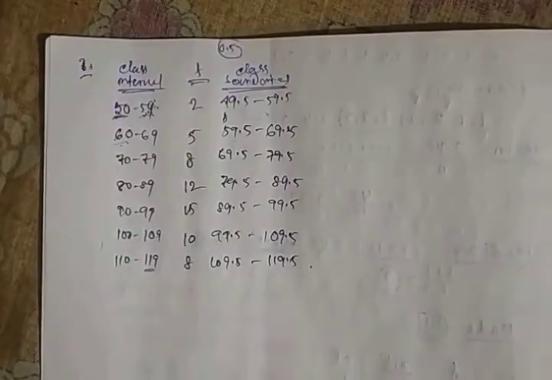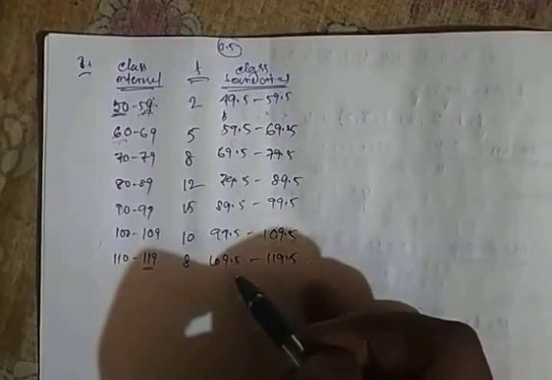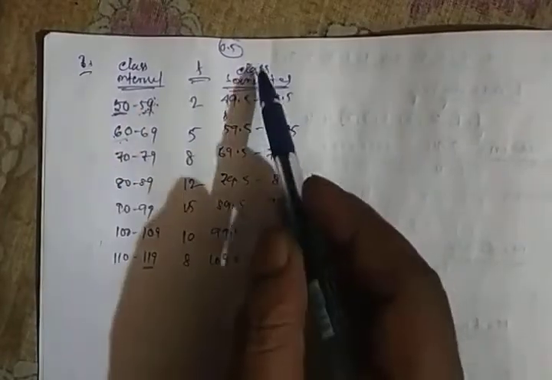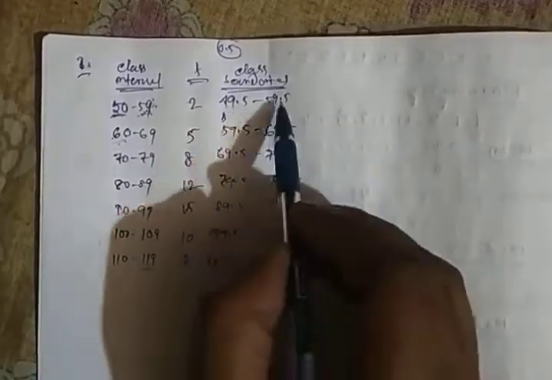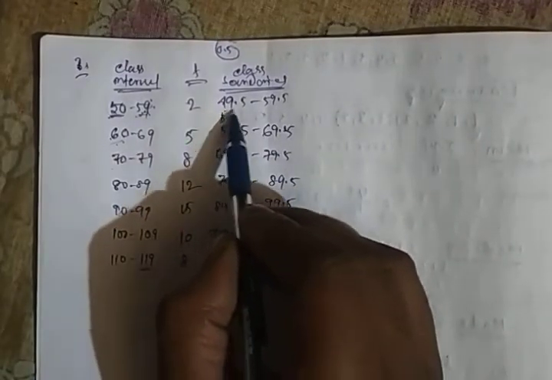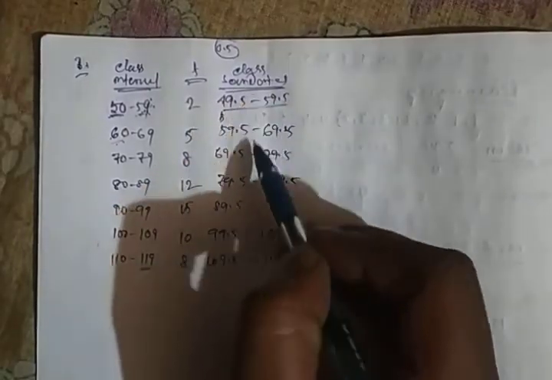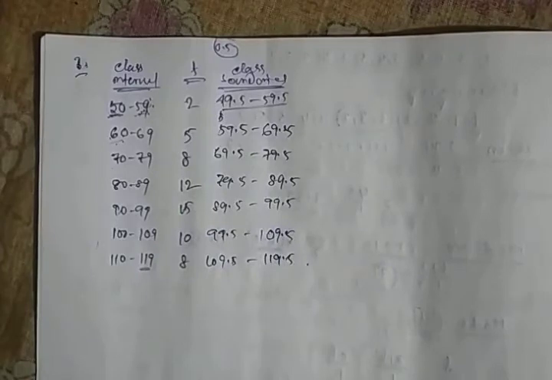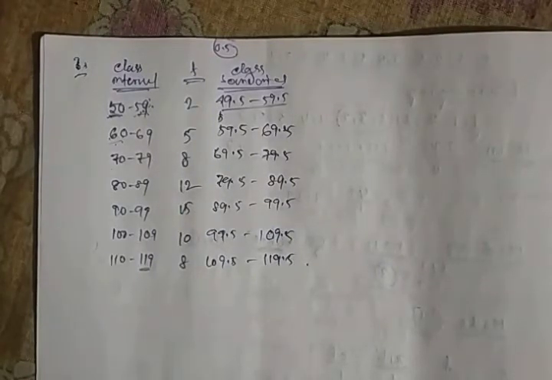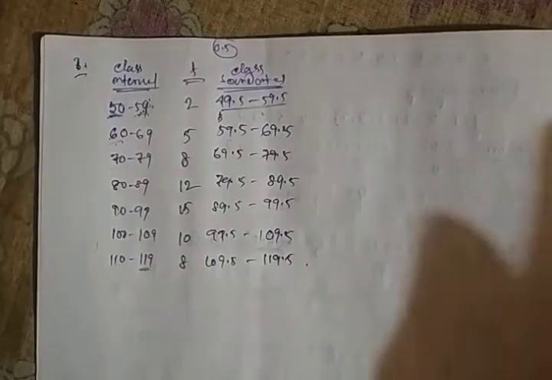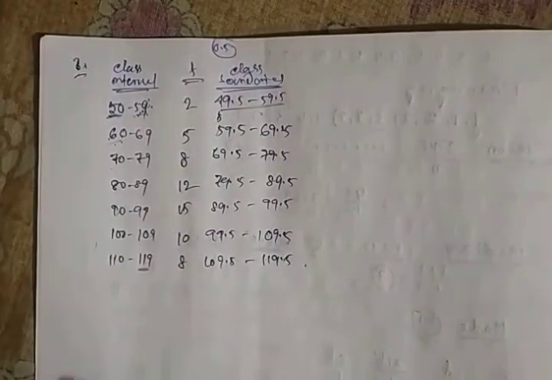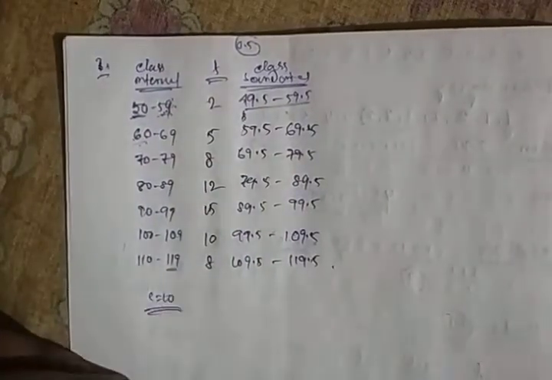So now these are in the continuous form. Now we see that the class width, that is the class length, is equal for all, and equal to 10. So here C equals 10. We have to calculate the total number of frequency.